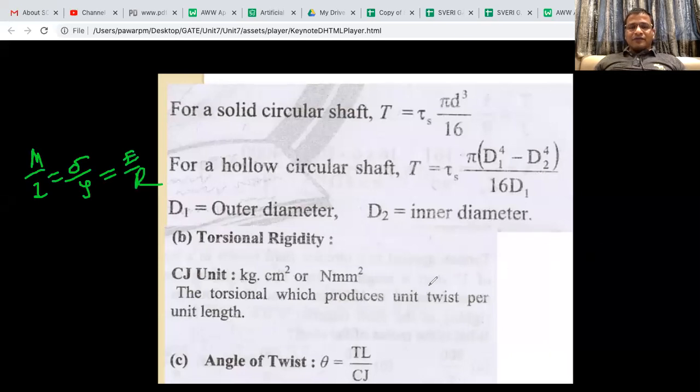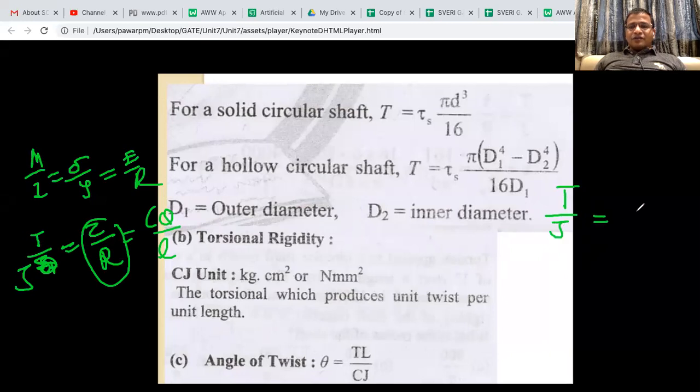Similar to that, we have to write the torsion related formula. We can write T by J, where J is Ip, equal to tau by R is equal to C theta by L. Now we are interested in this part, so we can ignore the other part and write T by J is equal to C theta by L, and from that you get theta is equal to T into L by CJ.